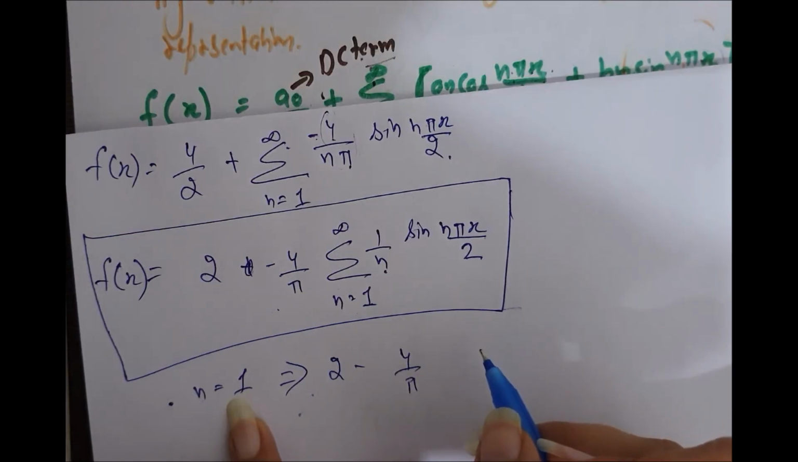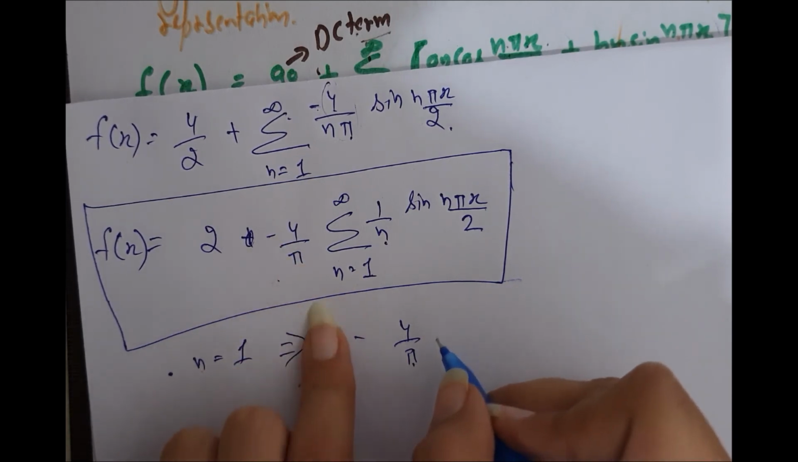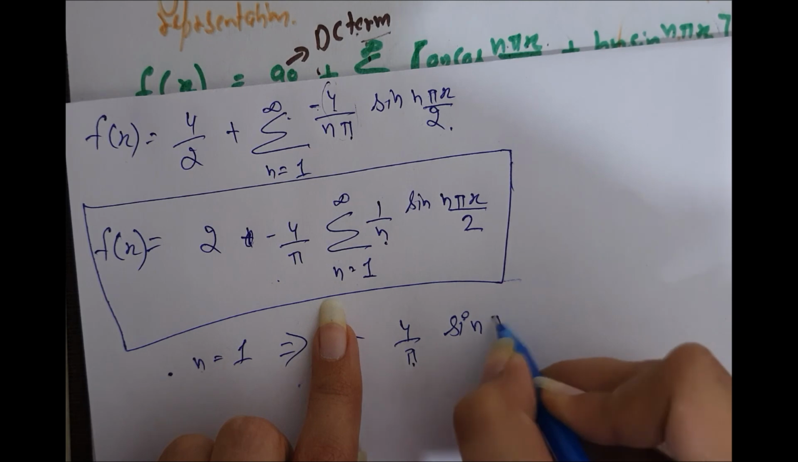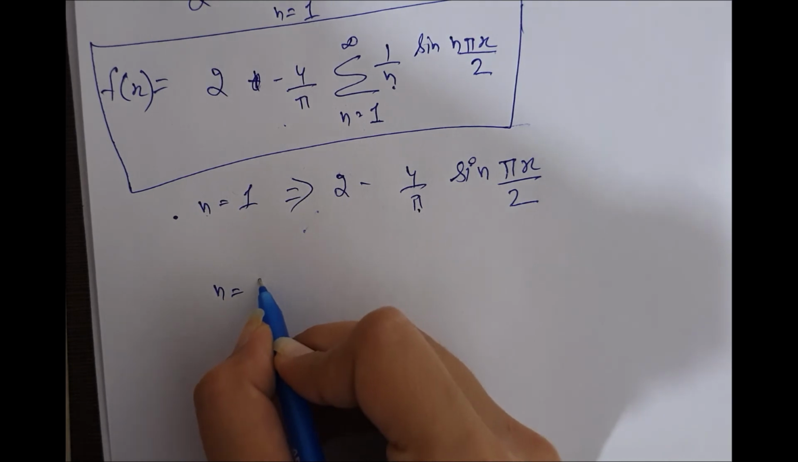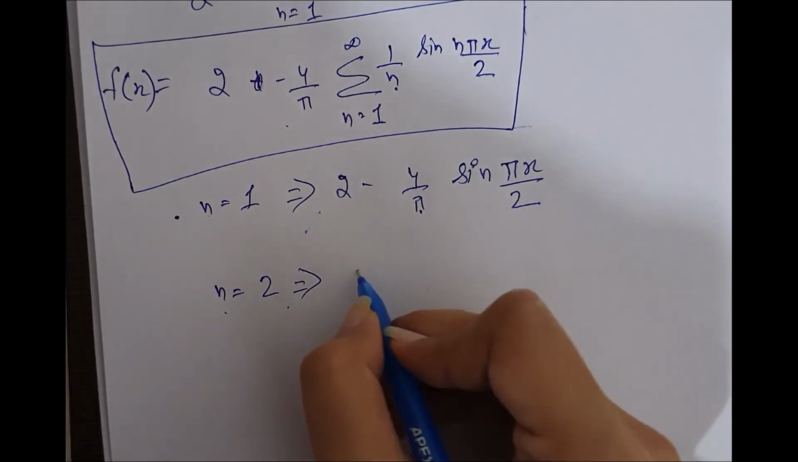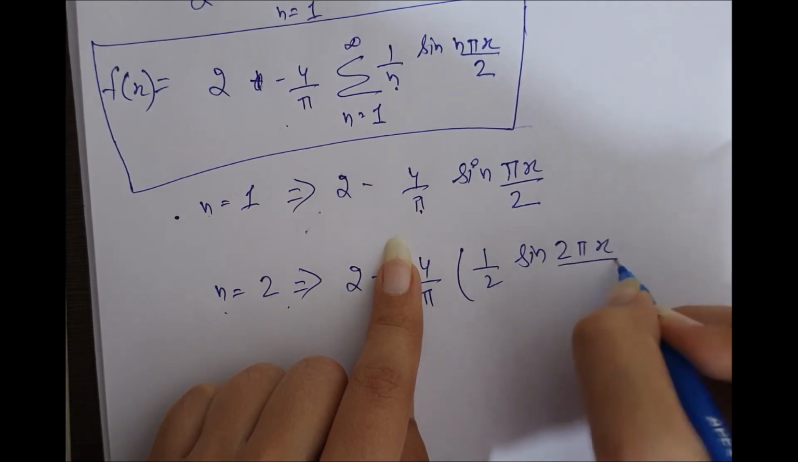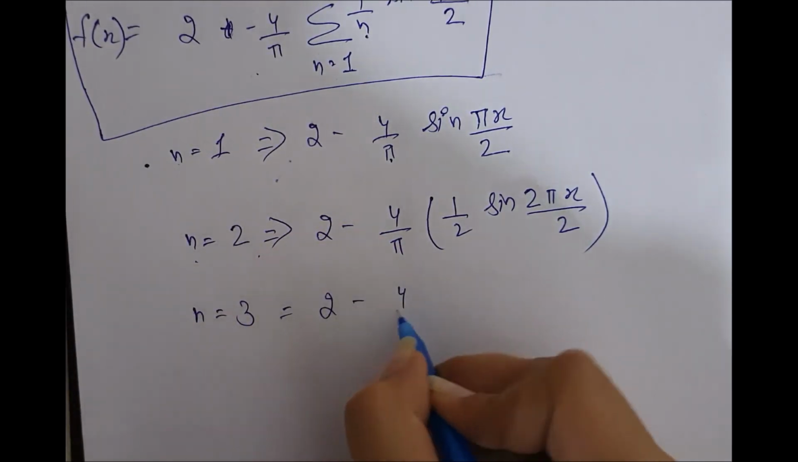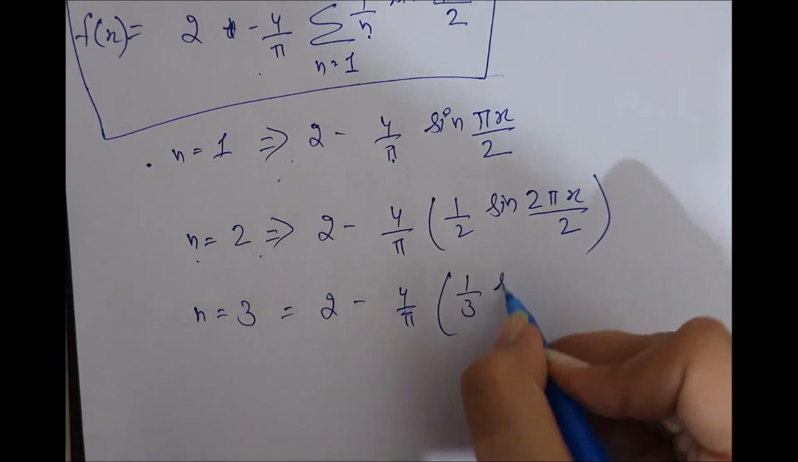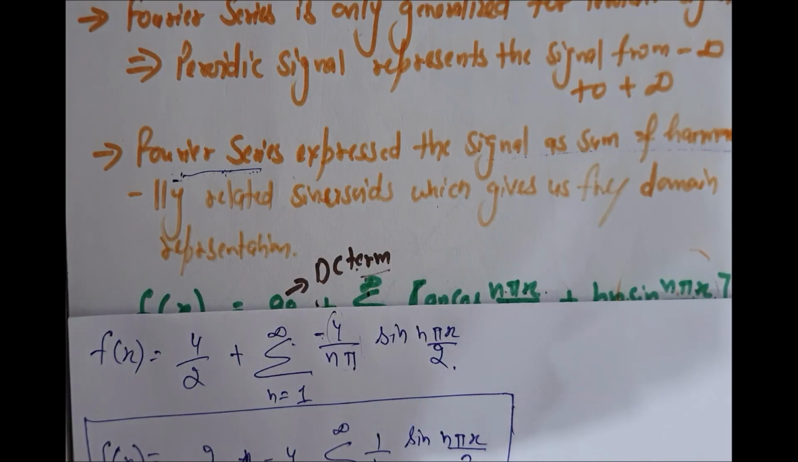So if you are asked to find the fundamental harmonic, you can put 1 here. It will be minus 4 upon pi sin pi x by 2. And if you are asked about the second harmonic of this function, then you can put n is equal to 2, and you can solve this similarly. N is equal to 3 and so on. Now I hope you are clear why the Fourier series is expressed as a sum of harmonics.